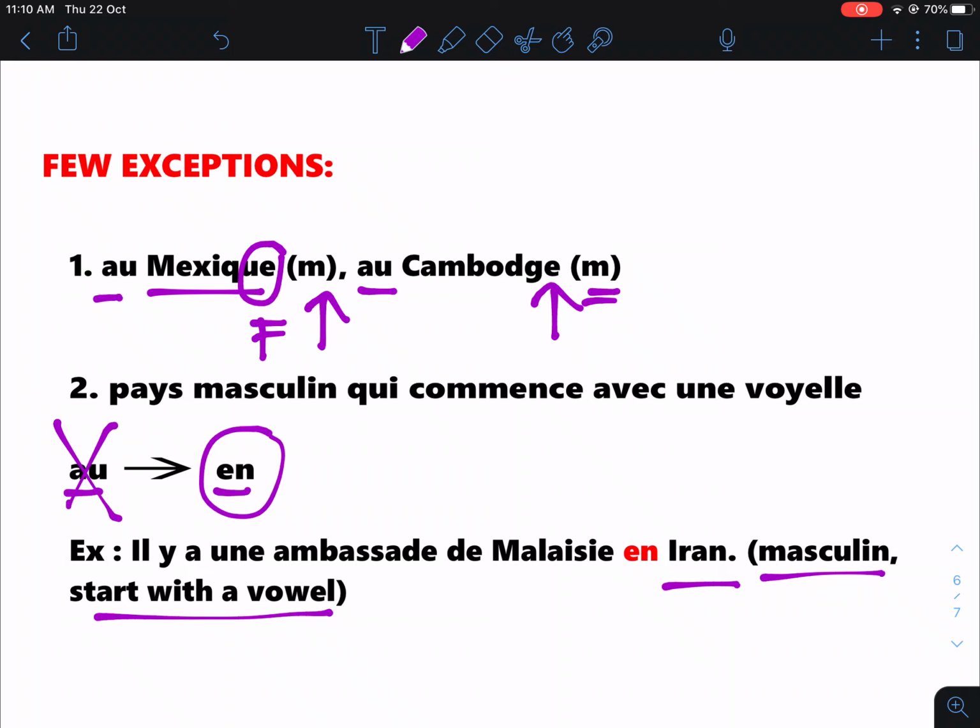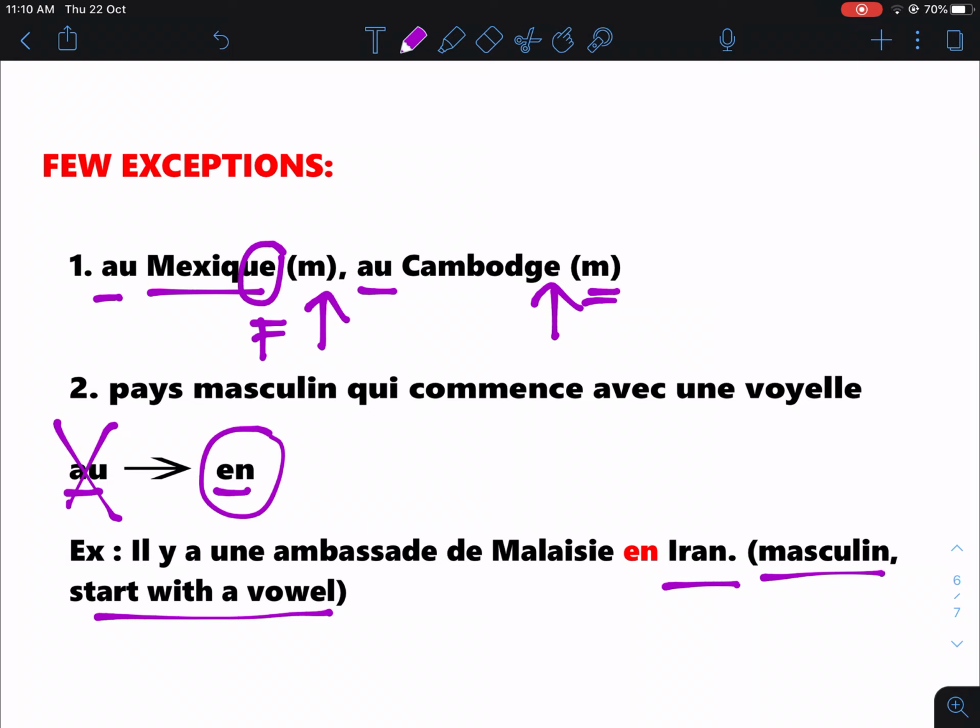I'm going to read this example. Il y a une ambassade de Malaisie en Iran. It means there is a Malaysian embassy in Iran. So remember these two exceptions.